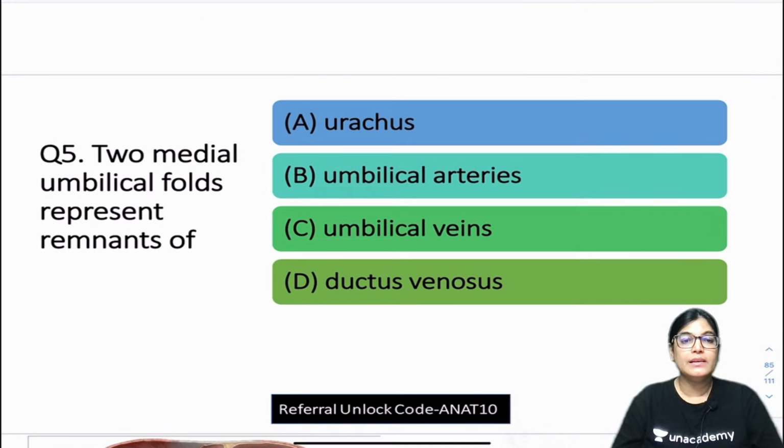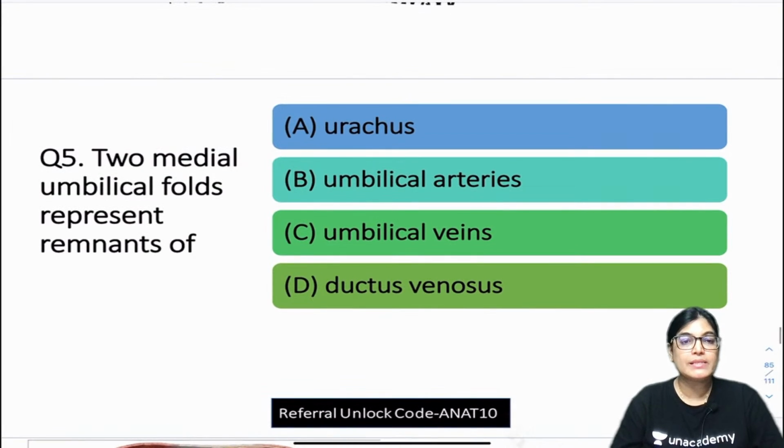Two medial umbilical folds represent remnants of: option A, urachus; option B, umbilical arteries; option C, umbilical veins; option D, ductus venosus.